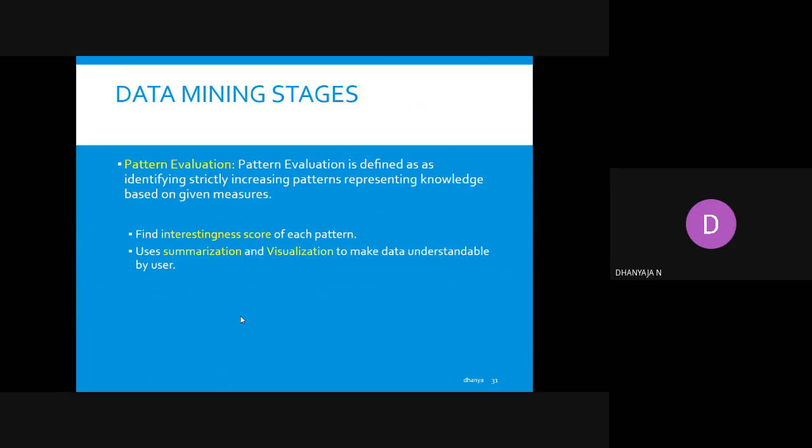The next stage is pattern evaluation. Pattern evaluation is defined as identifying the strictly increasing patterns representing knowledge based on a given measure. Here you have to find the interestingness score by applying summarization and visualization by a user. That is known as pattern evaluation.